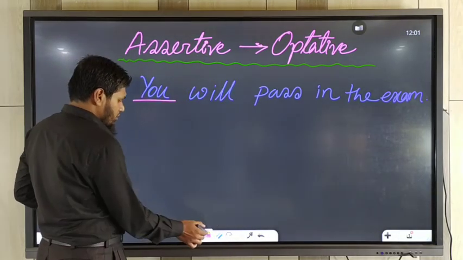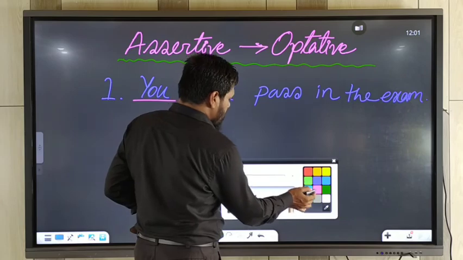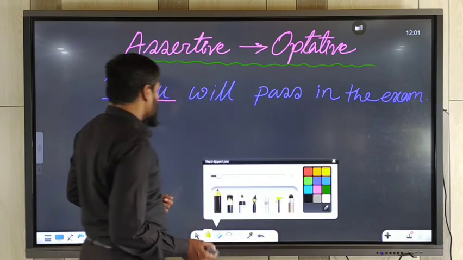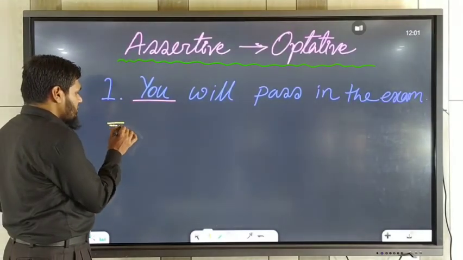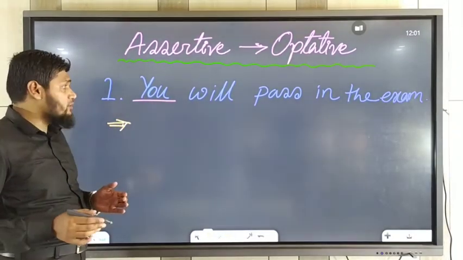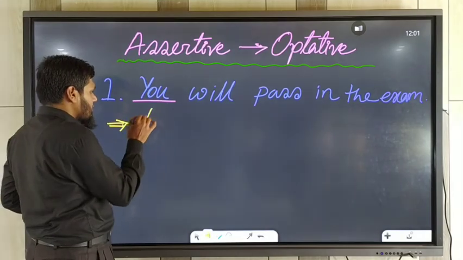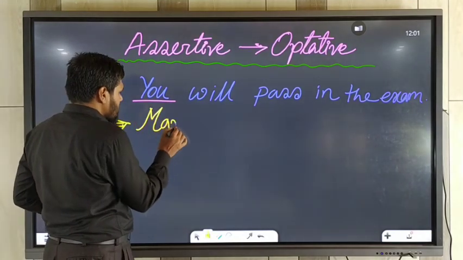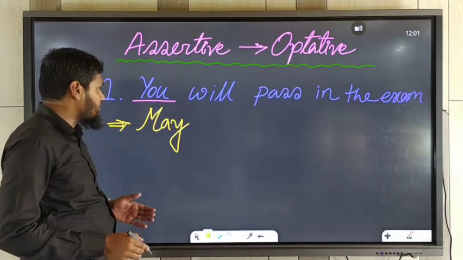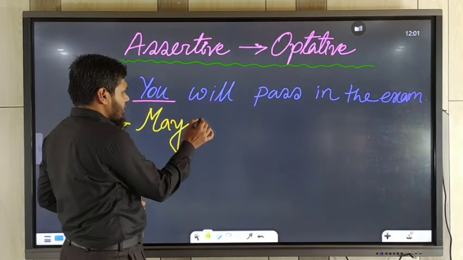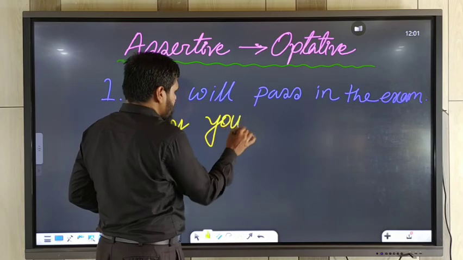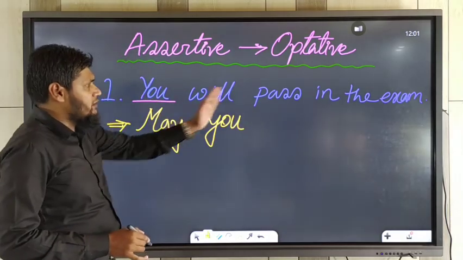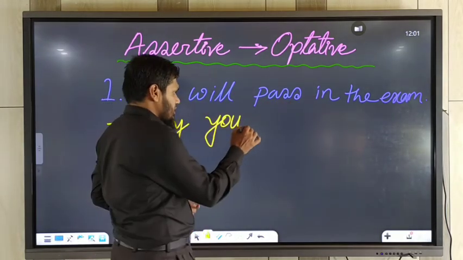So when you will transform it into optative sentence, that time what will be used? You should use may. At first you should use may. Okay. Then you should use the subject you. May you, then verb and extension.